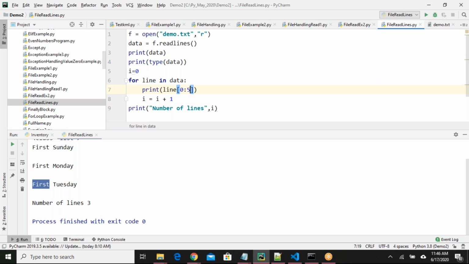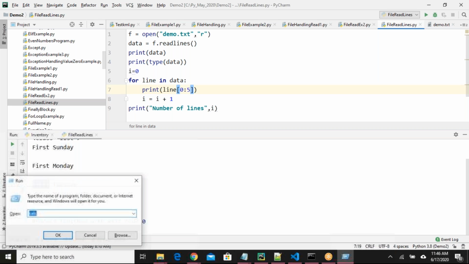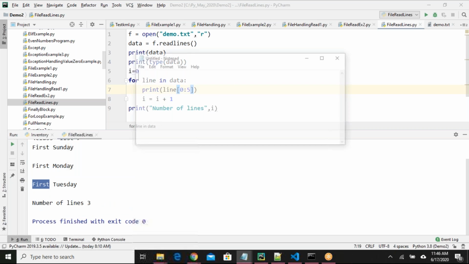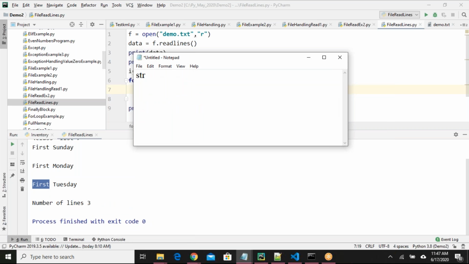Okay. Let me ask the same question in a different way. Guys, I have one string. Harini is not there today, right? You would have tried. str of 0:5, what is the output for this one?